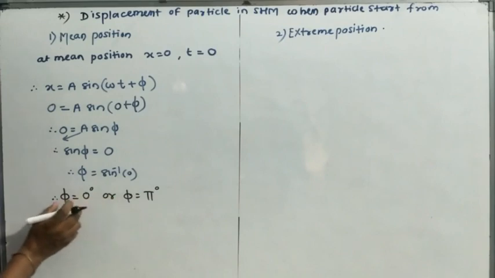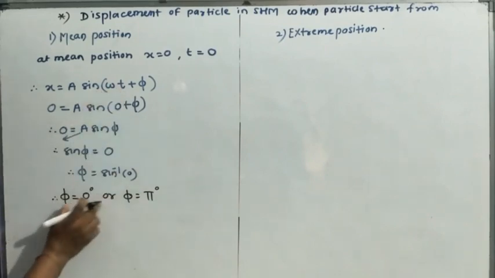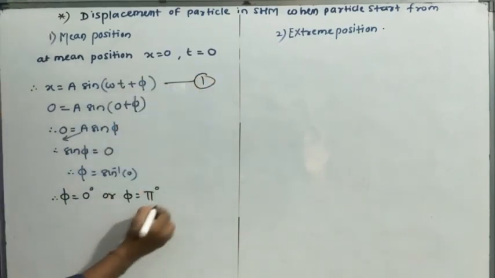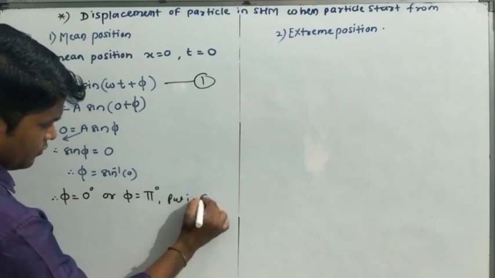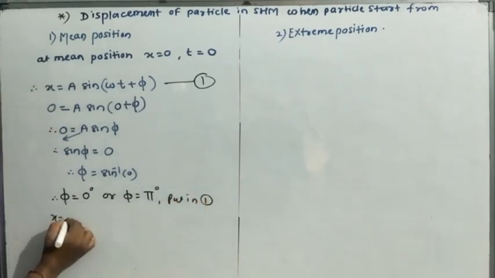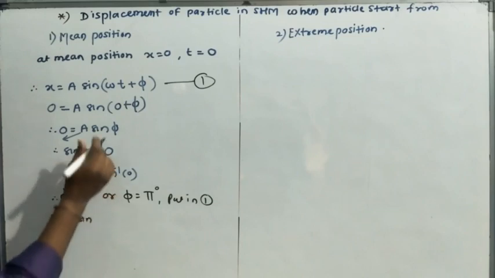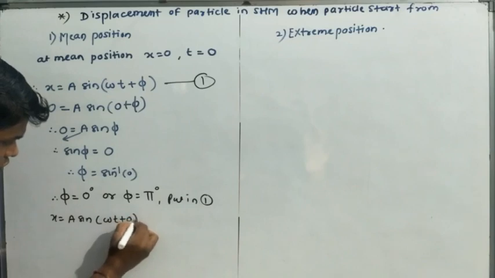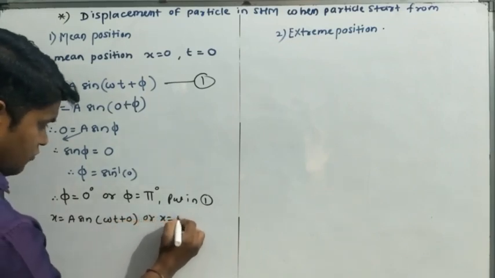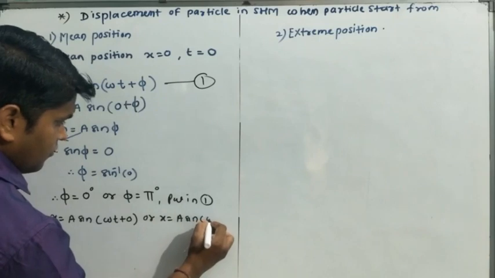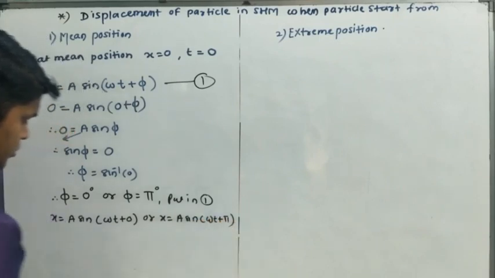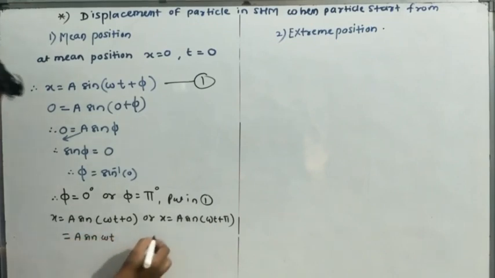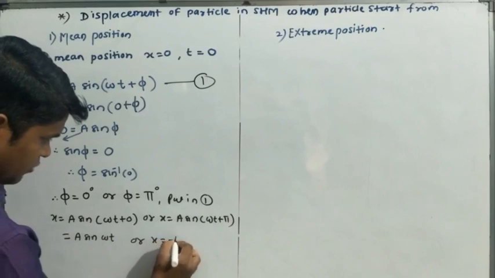And if we put this value of phi, 0 or pi, in equation number 1, we get x is equal to a sin omega t plus 0, or x is equal to a sin omega t plus pi.